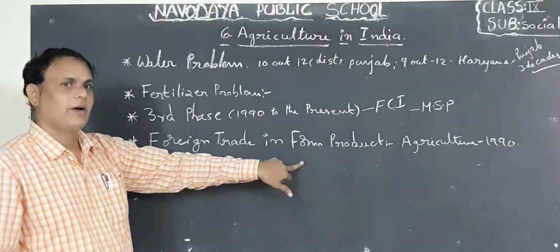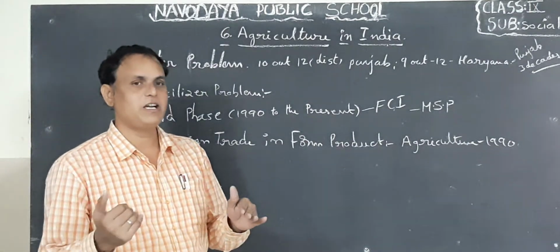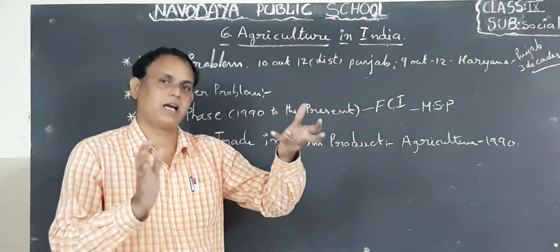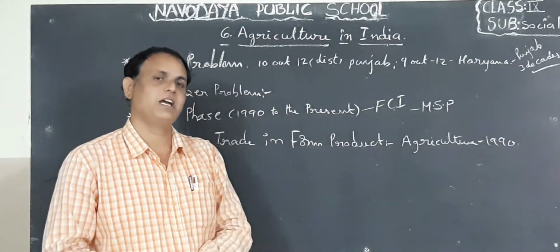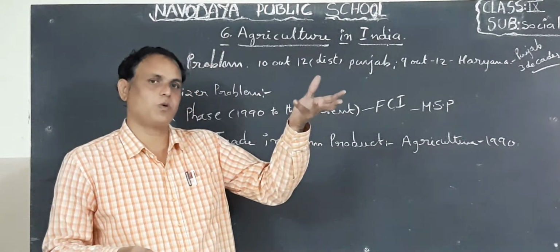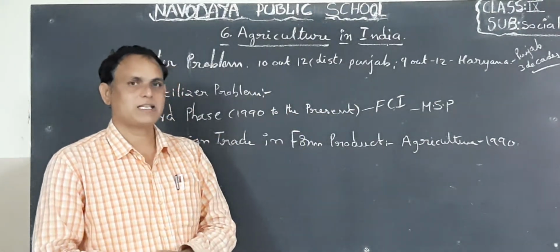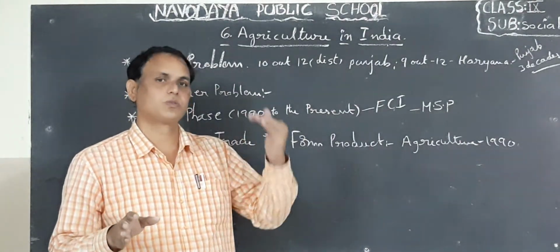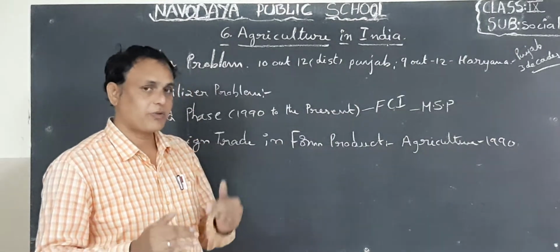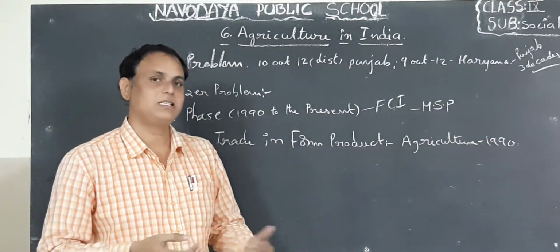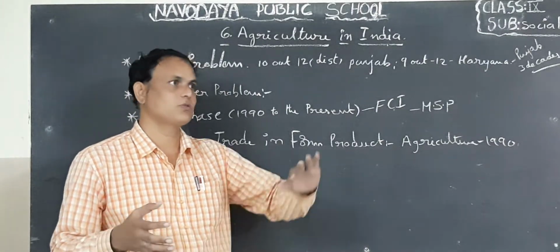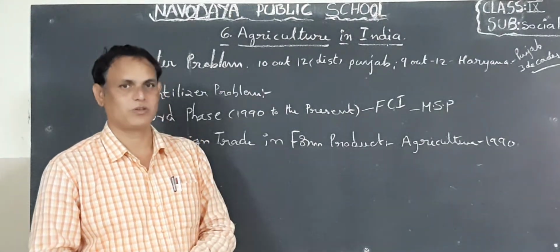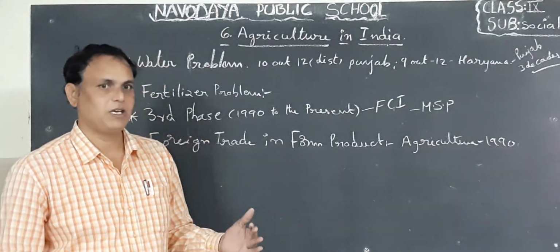Okay. Next one, foreign trade in farm products. Okay, children. So actually before 1990 we were unable to export the goods produced by agriculture. But what happened after the 1990s? We are able to export some food grains to other countries also. Actually, some countries put pressure on our country not to do so, African countries, Asian countries, etc. But recently, we are exporting food grains to other countries also. Why? Because through this activity, we are earning some foreign exchange. Okay, children. So that is also happening nowadays.